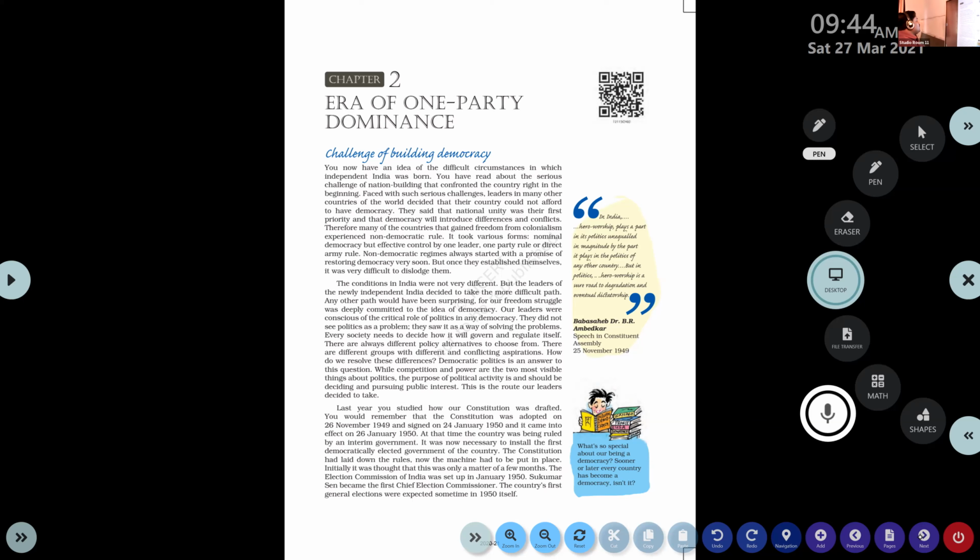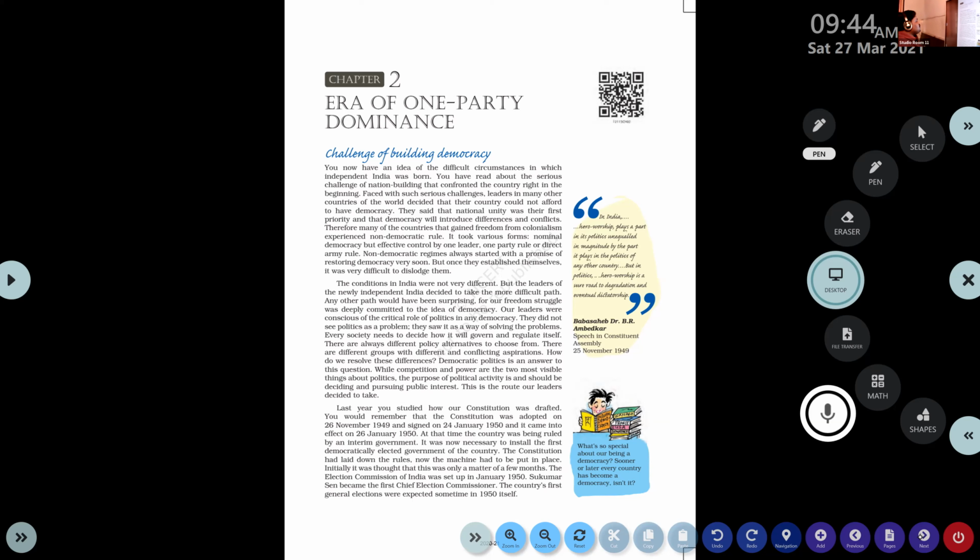Therefore, many of the countries that gained freedom from colonialism experienced non-democratic rule. So the textbook says that. A number of countries that got independence from colonial rule gave importance to non-democratic governments.